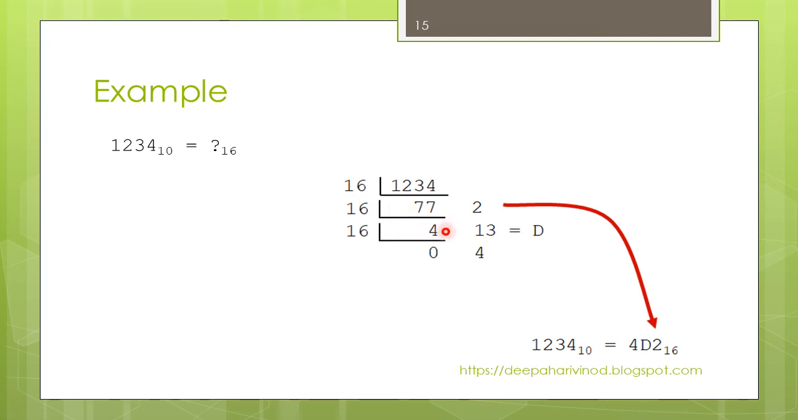77 divided by 16, we will get 4, and 13 will be the remainder. A is 10, B is 11, C is 12, D is 13. So instead of 13 we have to write D, because in hex we don't have 13 and so on. After 0 to 9 we have to write A, B, C, D, E, F till F. And the last number is this 4. So the converted number is 4D2 to the base 16. That will be the answer.